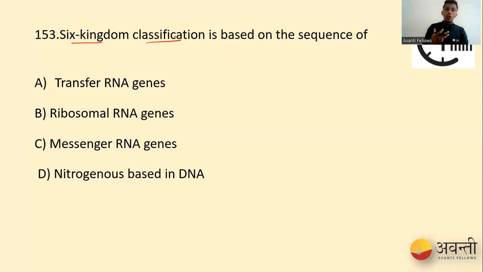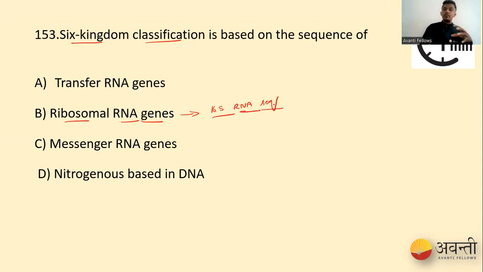Now, when Carl was trying to work on this, what he discovered was there is a significant difference, a significant basis on which we can establish the six kingdom classification. That was based on ribosomal RNA genes or ribosomal RNA sequence, which we call the 16S RNA sequence.